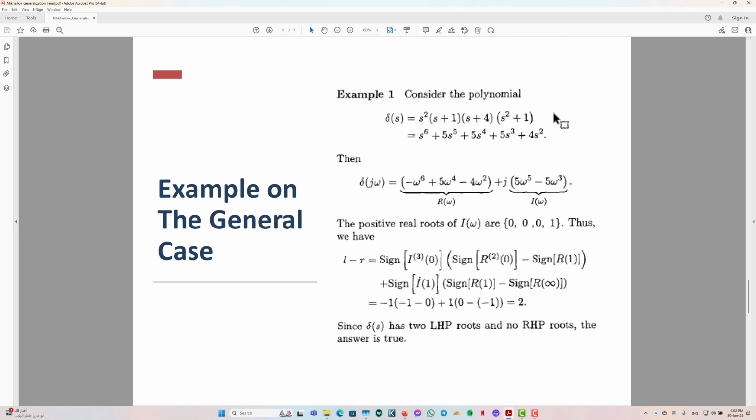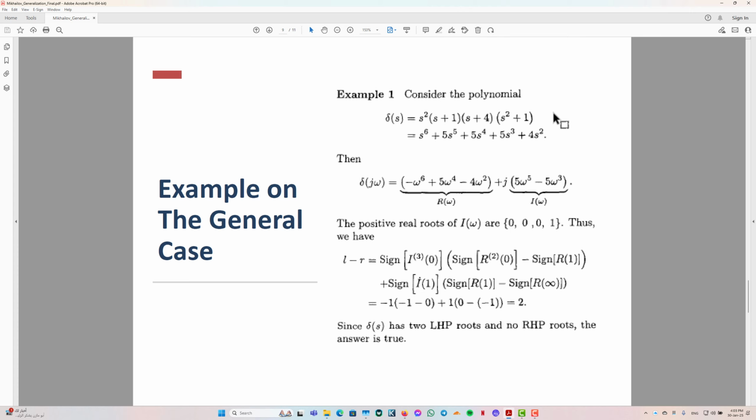Example on the general case, which is the generalized Mikhailov criterion, GMC. The example says, let x of s equals s squared multiplied by s plus 1 multiplied by s plus 4 multiplied by s squared plus 1. This is the polynomial. By expanding this polynomial, we get s to the power 6 plus 5 multiplied by s to the power 5 plus 5 multiplied by s to the power 4 plus 5 multiplied by s to the power 3 plus 4 multiplied by s to the power 2.